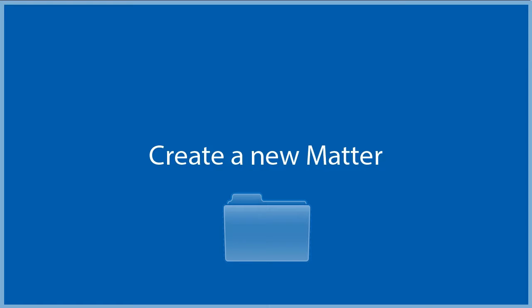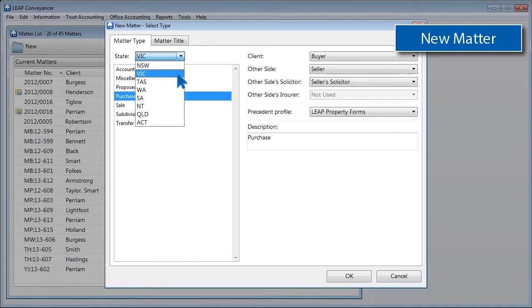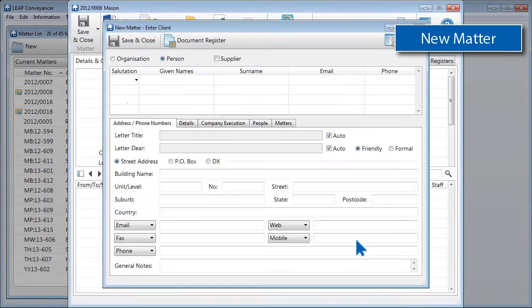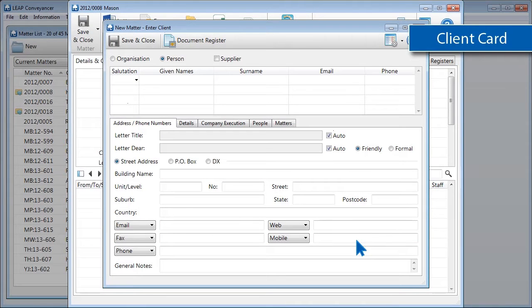To create a new matter, click on New and choose the type of matter you are opening. In this case, a Victorian purchase matter. Click OK. Enter the matter details for the new matter and then click OK. Leap Conveyancer brings up what we call a client card, where we enter the details of our client. If your client is an organisation, you can select Organisation at the top.